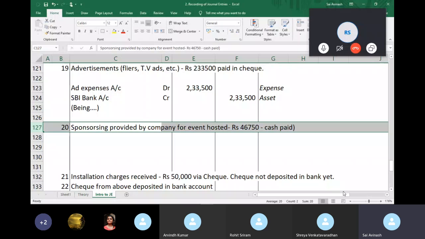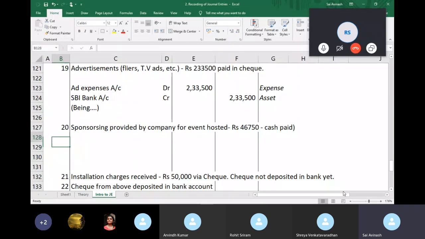you can argue that it's an asset, but as of now, it is an expense because the day the event is hosted, people will know about it. But after that, they're going to bring down the banner, and you won't get the benefit after that. It's not going to be over 2 or 3 years. Sponsoring is for an event. An event happens on a day, and you pay some money for it,